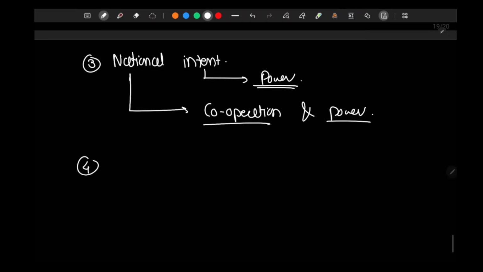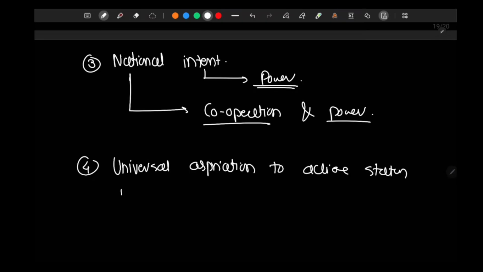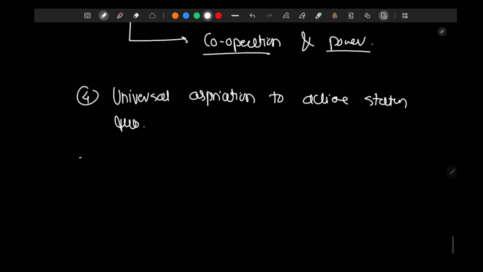The fourth criticism that she applies is that there is a universal aspiration to achieve the status quo, right? She says that nobody wants to change the system. Everyone wants to be happy. Nobody wants power. They just want flourishing. They just want happiness, right? So everyone wants the status quo. Revisionism or change means fight. Nobody wants a fight. Nobody wants bloodshed. These are the views of Tickner.